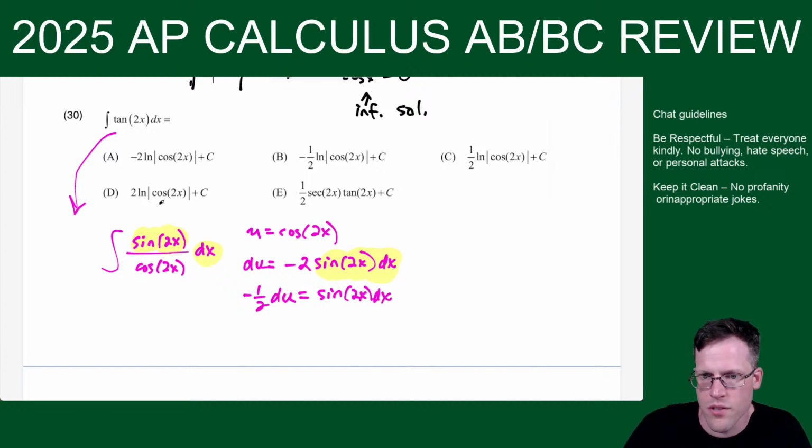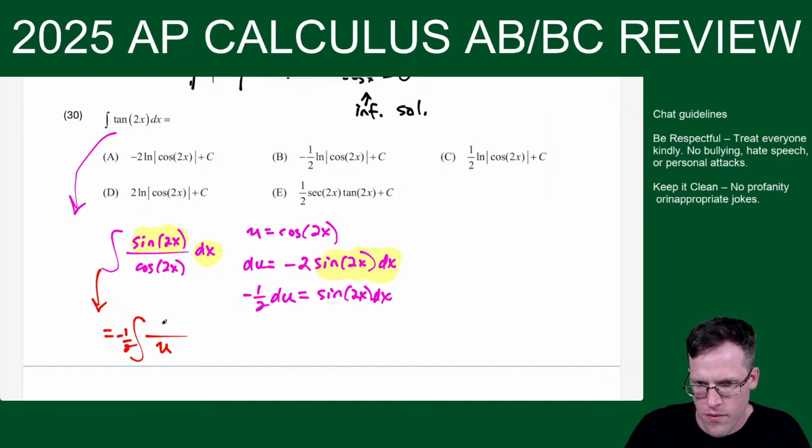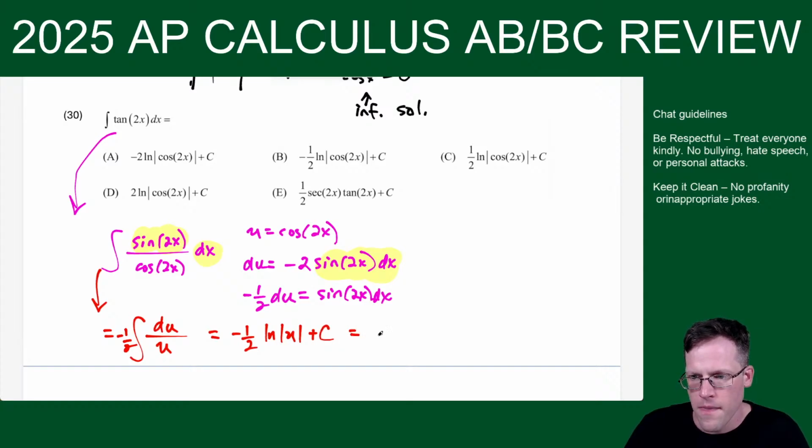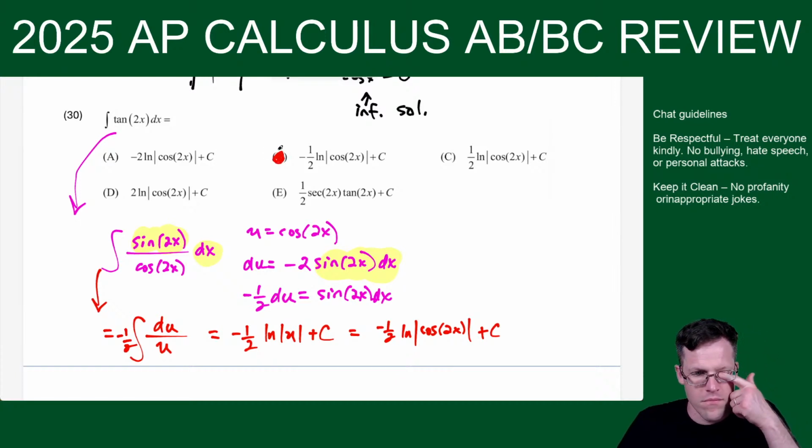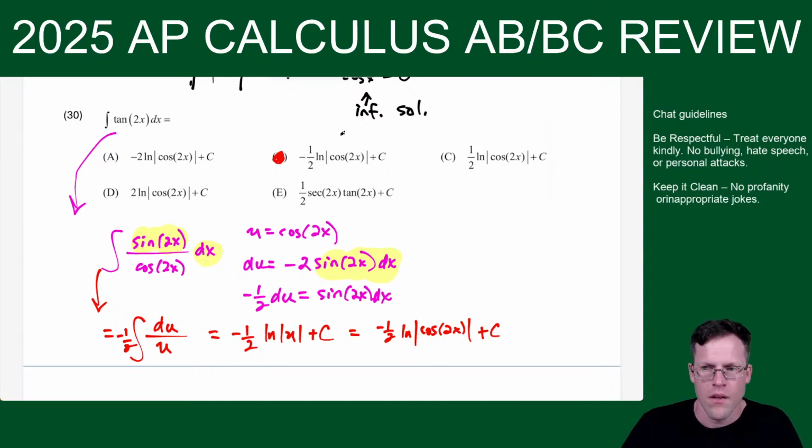So now substitution. I could say this equals the integral of 1 over u and then negative 1/2 and then du. The negative 1/2 I could just bring out in front. And now this is negative half natural log absolute value u plus c. So this is negative half natural log absolute value of cosine 2x, and then plus c. So it looks like choice B. All right. Cool, cool.